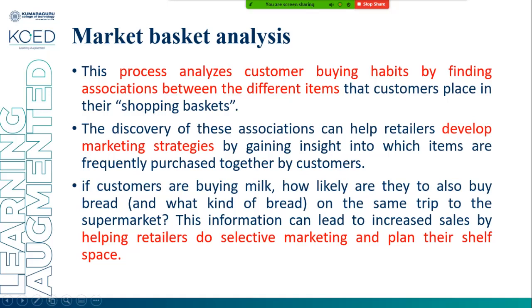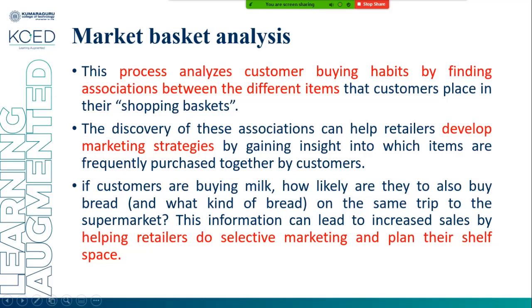So it is a process of analyzing customer buying habits by finding the association between the different items that customers place in the shopping basket. By analyzing it, when a person with a family visits a shopping market with a kid, they are likely to buy toys related items, and that will appear in the basket. So the system can make predictions. The discovery of these associations can help retailers to develop their marketing strategies.